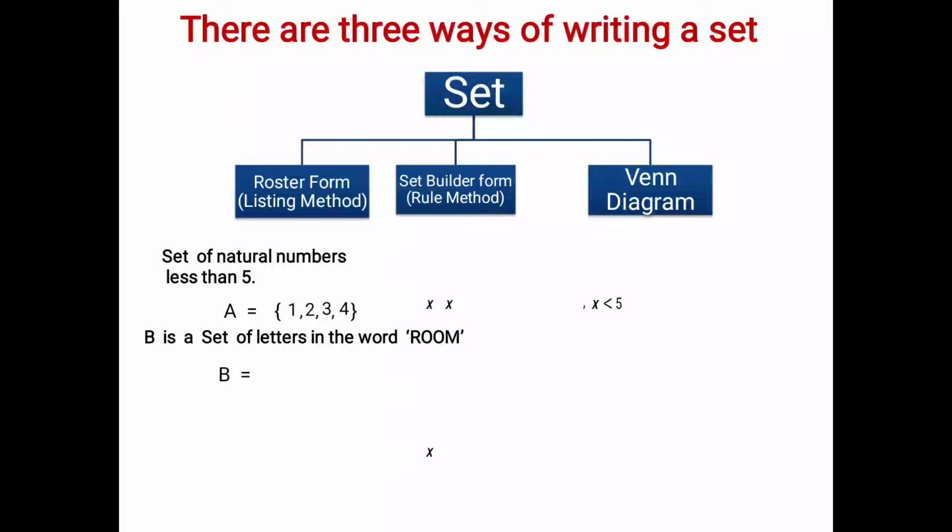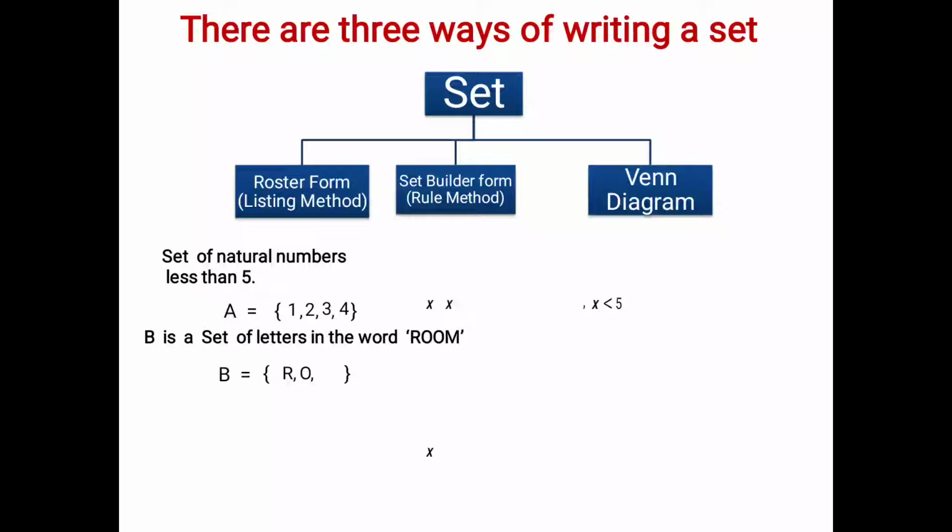B equal to, inside curly bracket, you are going to write down letters from the word ROOM. First letter is R. Since the word ROOM is written in capital letters, even the elements will remain capital. Means R you are going to write in uppercase and not in lowercase, in capital, not in small letter.